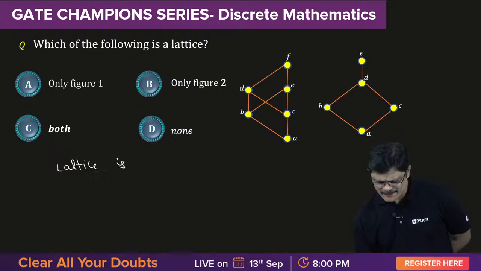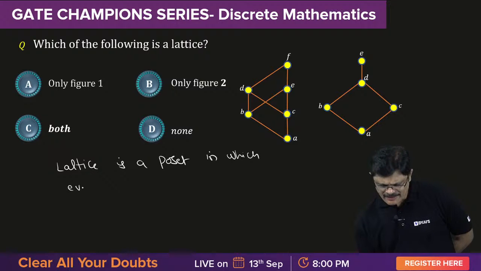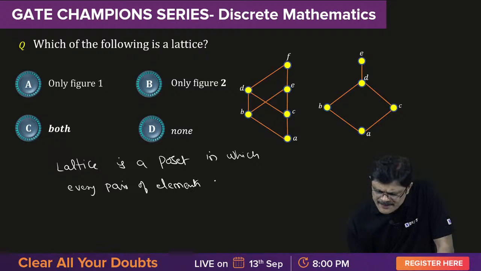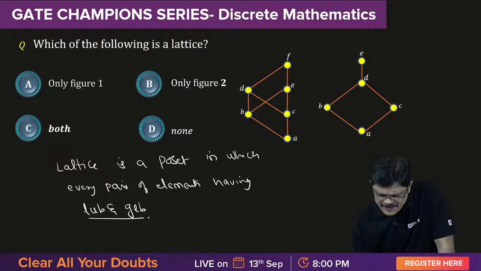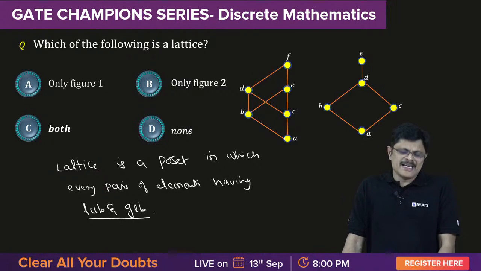A lattice is a poset in which every two element subset, or every pair of elements, having LUB and GLB. A lattice is a poset in which every pair of elements has a LUB, least upper bound, and GLB, greatest lower bound.